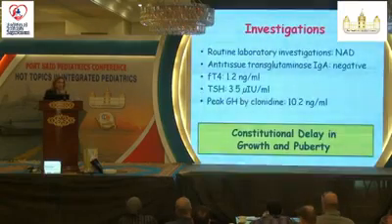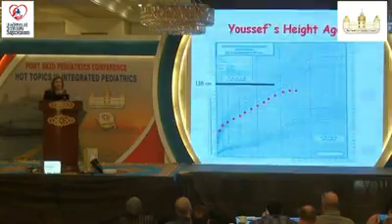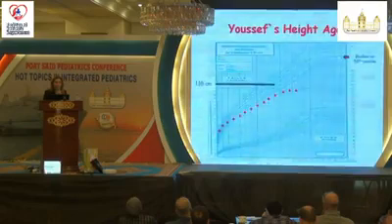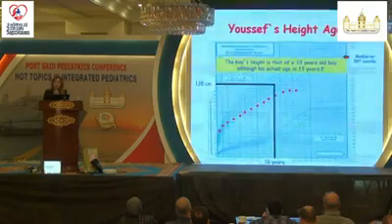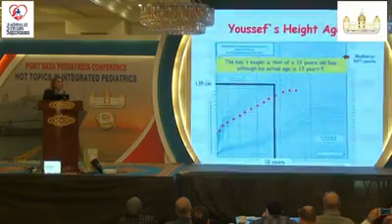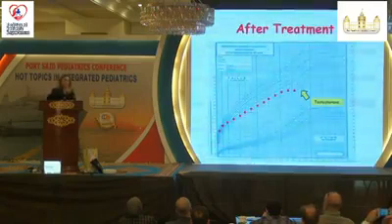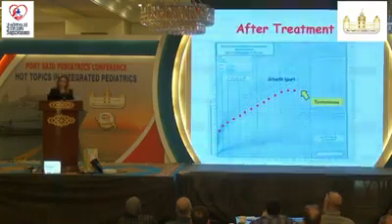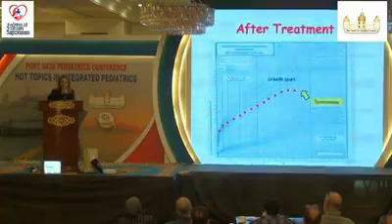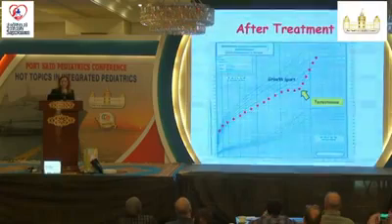It's a clinical diagnosis. So this is how we calculate the height age. The boy is 135. We draw a line touching the 50th centile or median, and then another line down consistent with 10 years. So the boy's height is of a 10-year-old, although he is 13. This is his height age. The boy was psychologically upset, so we decided to start a very low dose of sex steroid to induce spurt. But this is not the usual. We usually wait on those children until they catch up, except if there is psychological upset. So he started his spurt, he grew very well, and now he reached a very good final height.